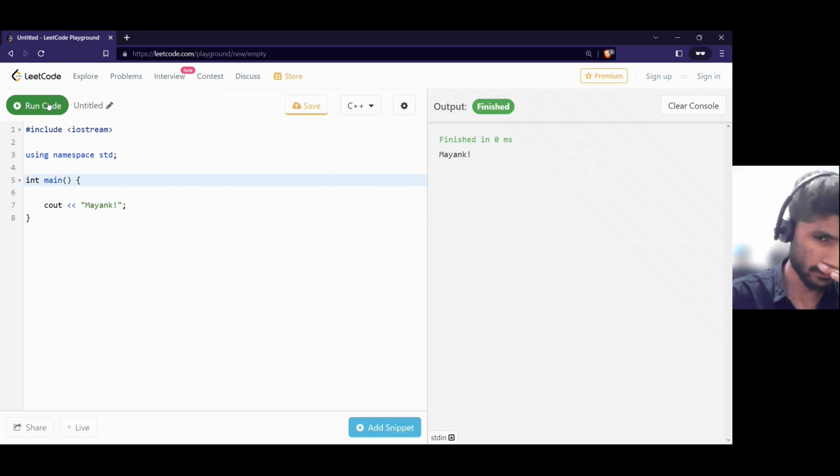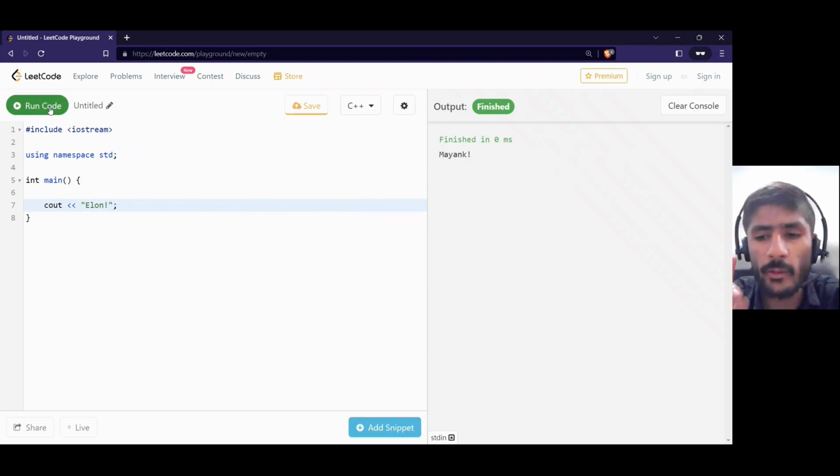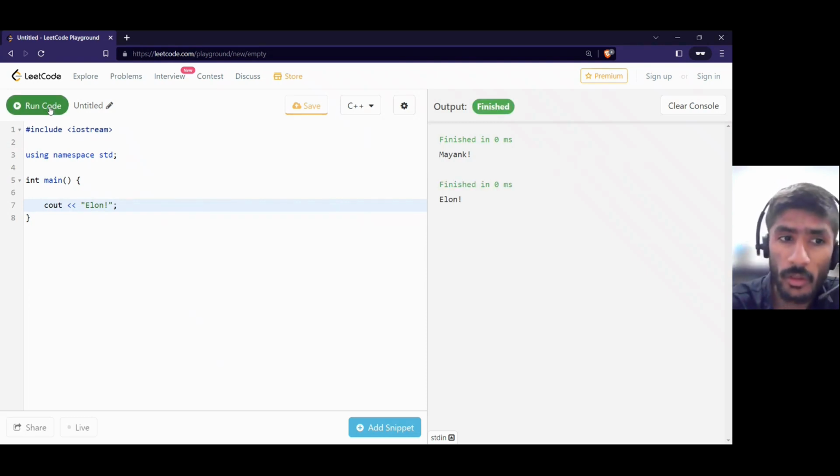From this particular code, I will understand one thing. This is writing my name. Can I ask it to type the name of Elon Musk? Look at this particular code and think about where we have to make changes. Yes, you guys got it right. Mayank, you have to change your name, obviously. So put it here, Elon. Now if I put Elon here and click on run code, what happens? Now we get Elon.